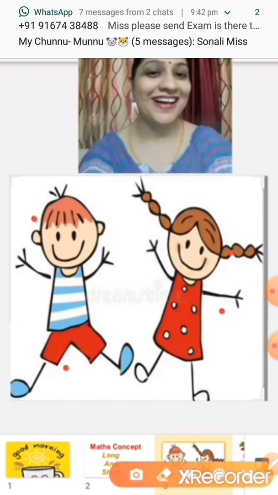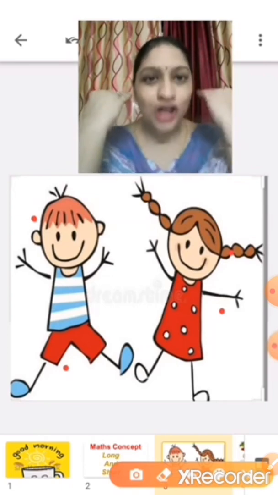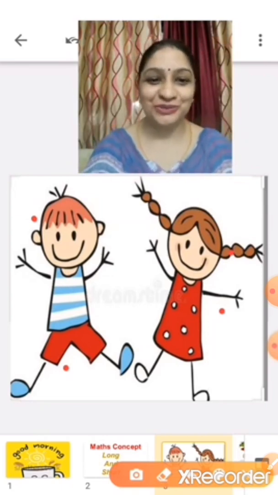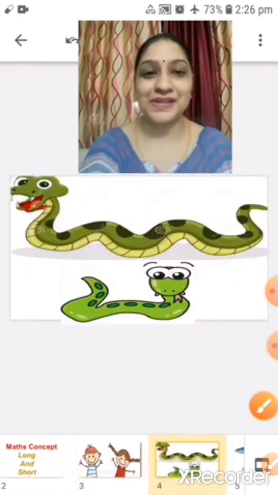And boys have short hair. Understood? Okay, we'll see some more examples.